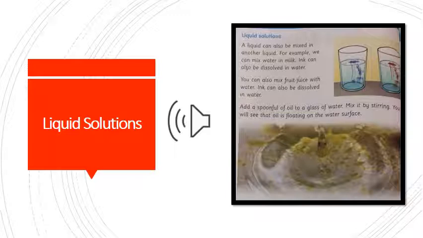We have some other examples of liquid solutions, such as when we mix fruit juice with the water, it is also a liquid solution. But not all liquid solutions can mix with each other, such as oil. When we dissolve oil within the water, what happens? Oil will not dissolve in the water. Its particles come upwards. It does not dissolve in the water.